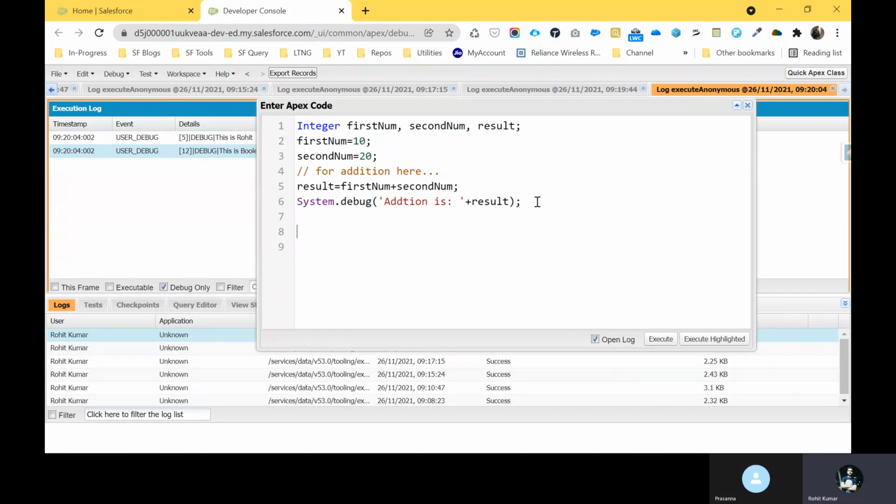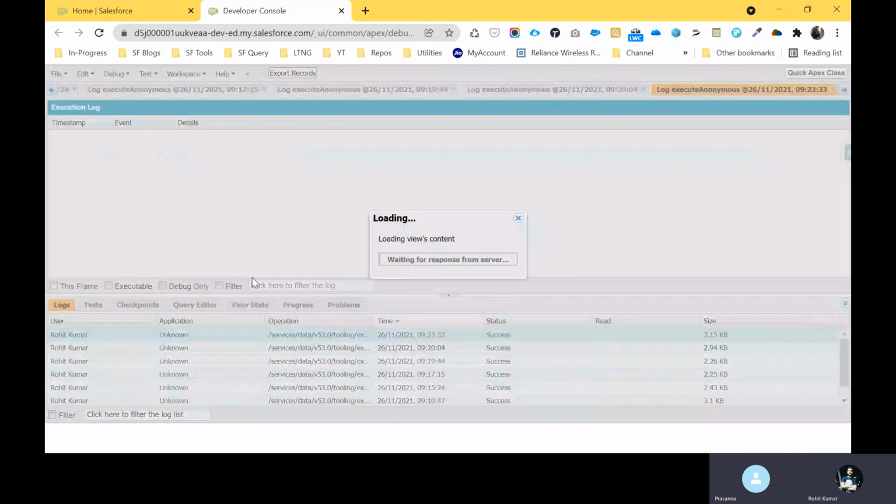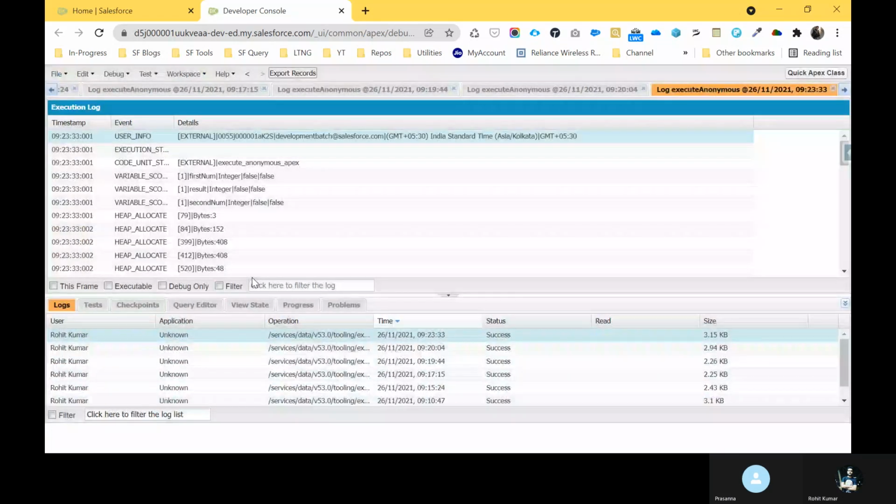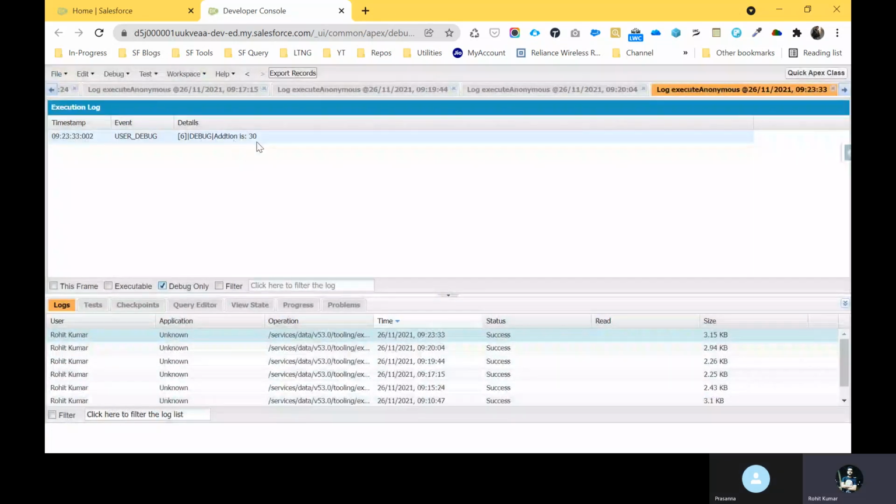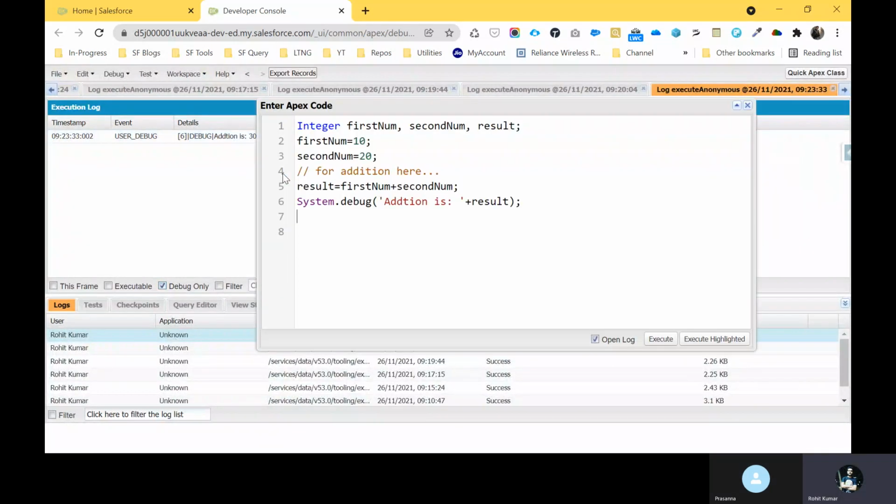Now again, if you want to execute this code, you can execute, otherwise we can write our whole code for subtraction, multiplication, and division as well. So just execute here and you can see the output, like here you can see addition is 30, right? Addition is 30. So you can do all the remaining operations. Same thing you can change for subtraction, multiplication, and division. So this is the way you can do that.